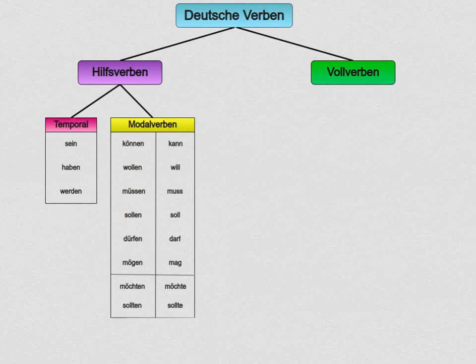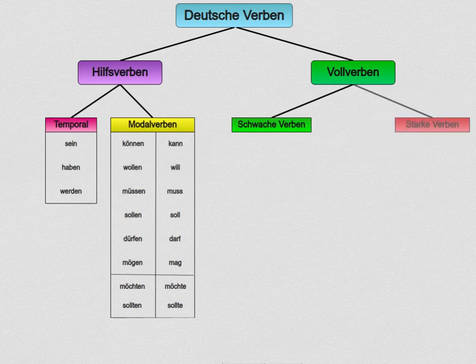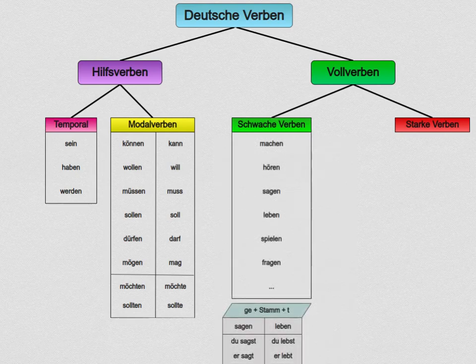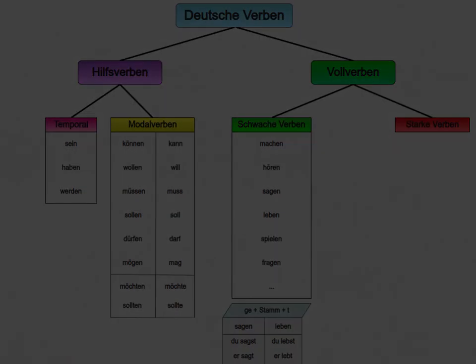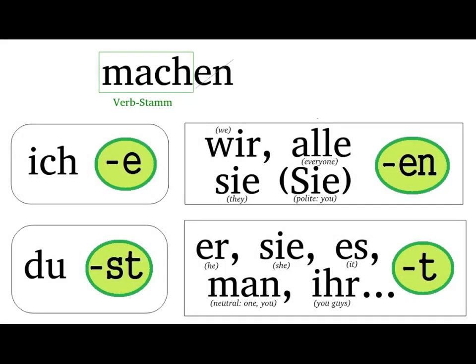Now let's leave the auxiliary verbs and go to the main verbs. There are also 2 subcategories to talk about. There are schwache Verben, weak verbs, and starke Verben, strong verbs. The weak ones are the overwhelming majority of verbs in German. They are always regular and easy to use. They have a standard conjugation that looks like this. If you want to learn about this, watch my present tense tutorial. I will put a link into the description.